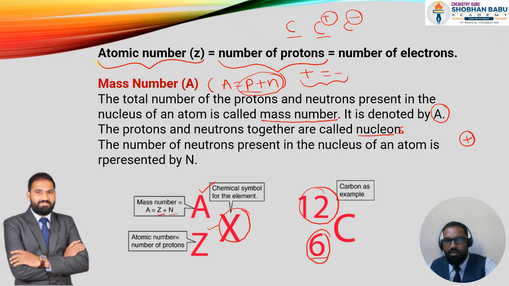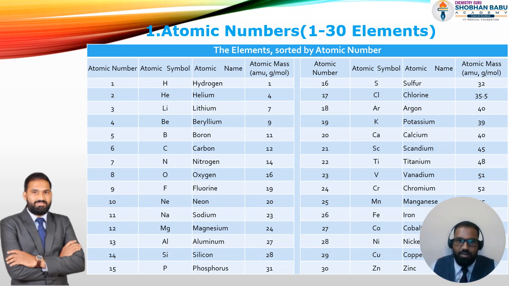So let us see how we can learn. These are the list of some elements, which you can say are elements 1 to 30. All the elements' atomic masses are present here. It's very tough to remember all 1 to 30 elements for a long time, but it is always very, very important to remember them and also to work on them for a long time.